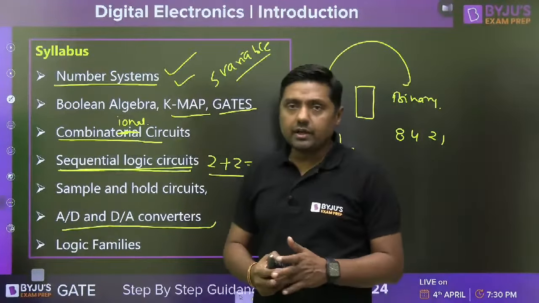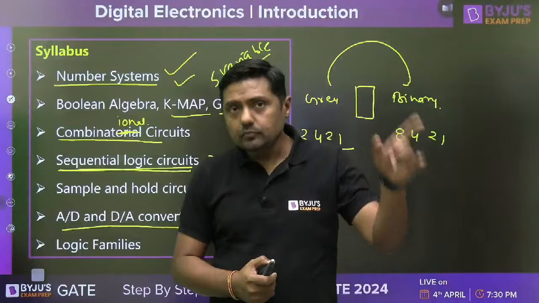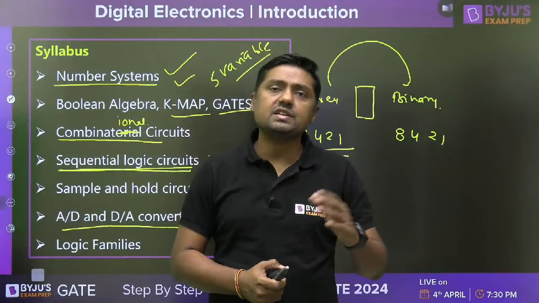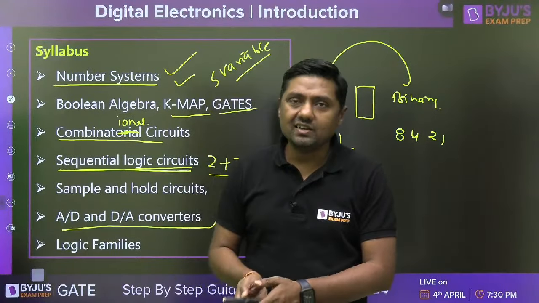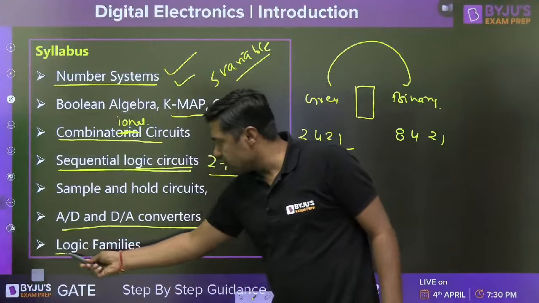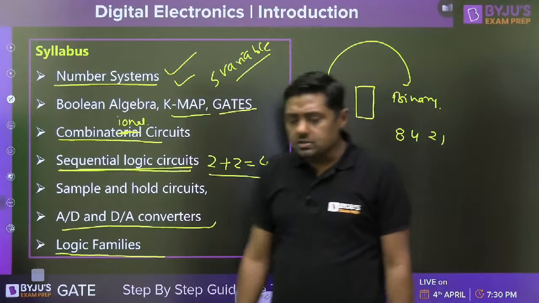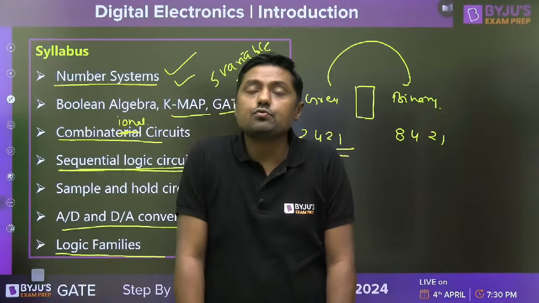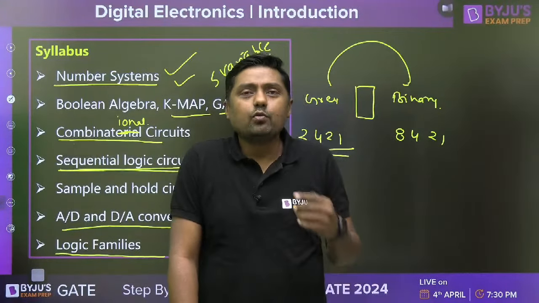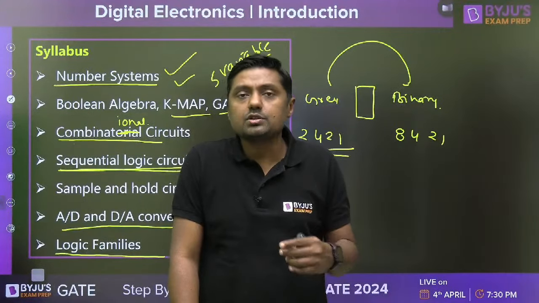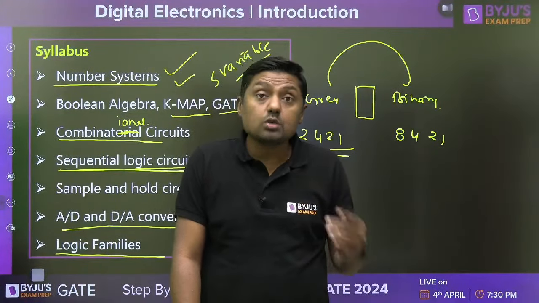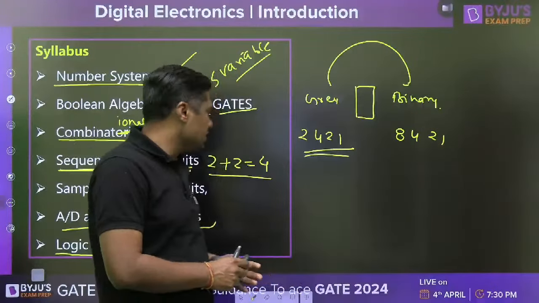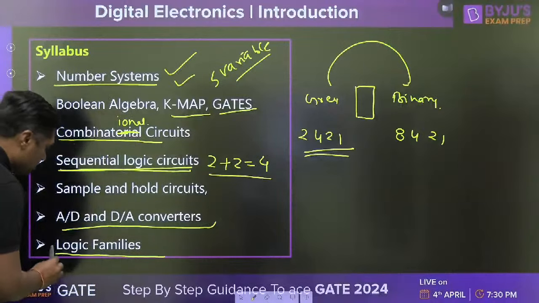For electrical student, this is also in measurement. A to D, D to A converter. For electronics student, it is in analog, it is in what? Digital. And then finally, logic families. No doubt it is not in the syllabus of electrical student, but remember, it is for electronics student, it is for instrumentation branch, like what? RTL, resistor transistor logic, TTL, or CMOS logics, right? ECL, that is emitter coupled logic. So you have to solve the question from this.